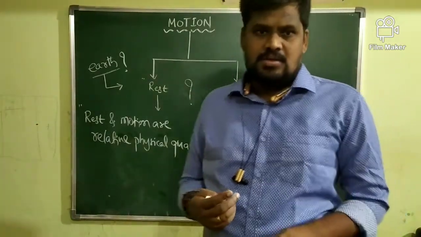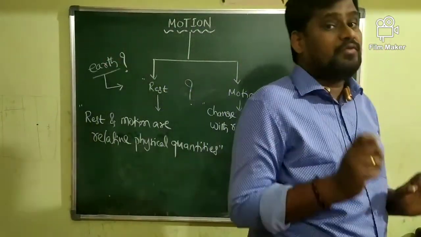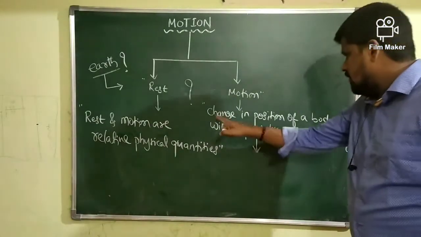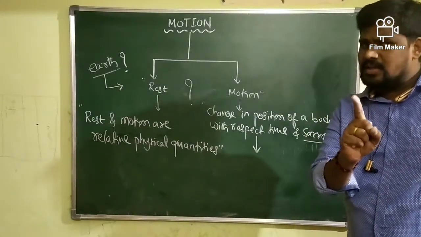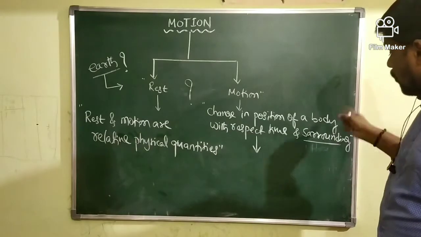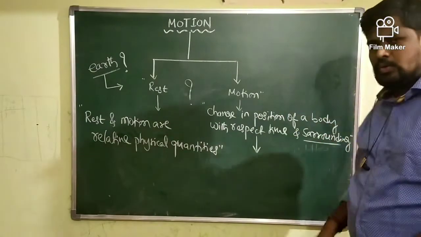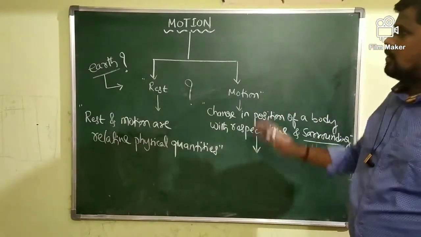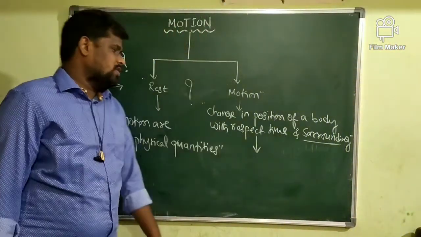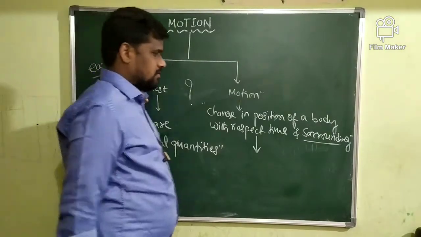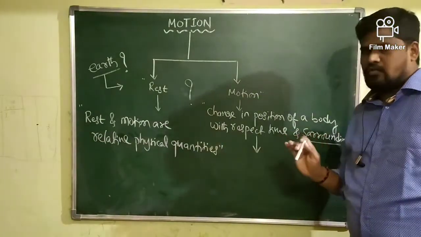Same benches are in the state of motion with respect to what? Sun. So, when you are defining motion, what is motion? Change in position of a body. It's very important you have to select the reference point. With respect to what point is the position of a body going to change? Based on that, we are going to define the motion. Tell me what is motion here? Change in position of a body with respect to time and with respect to surroundings. We will call it a motion of a body.